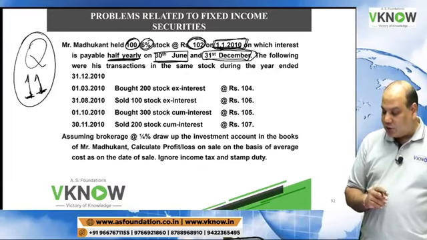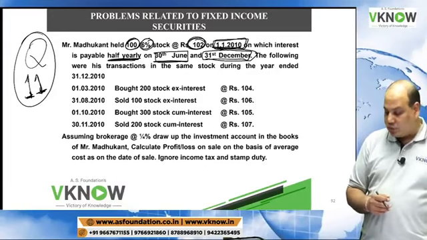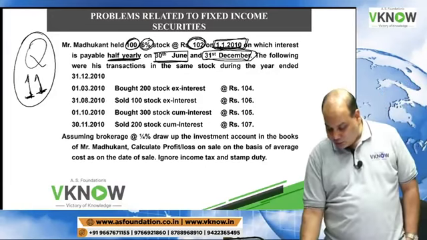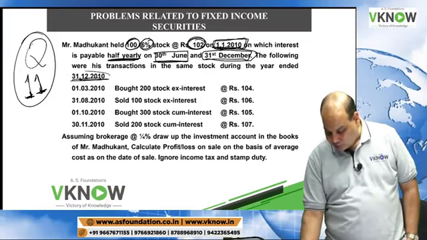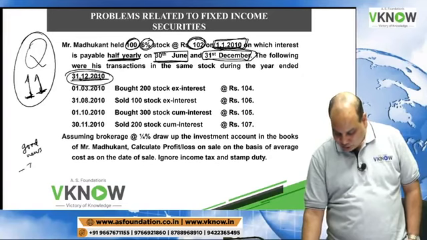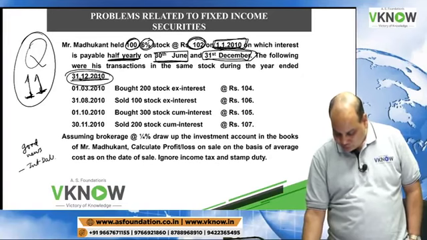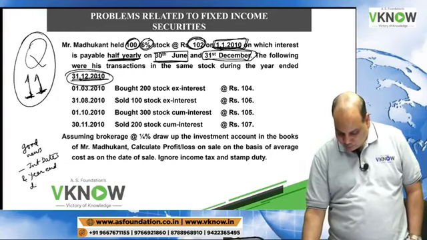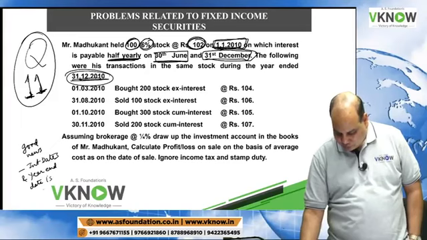Now it says the following transactions in the same stock during the year ended 31/12/2010. So one good news first. Good news is that interest dates and year ending date is same.